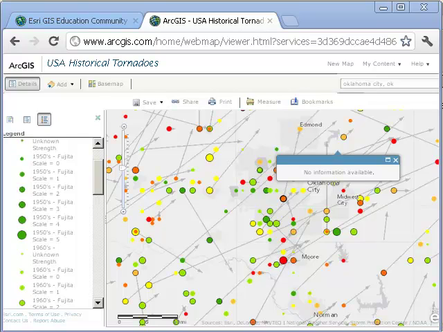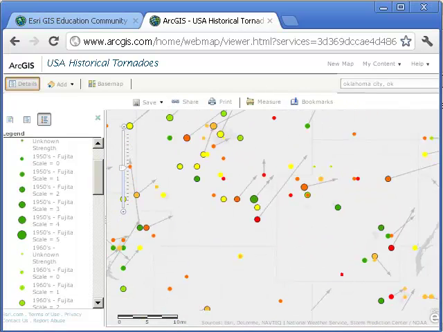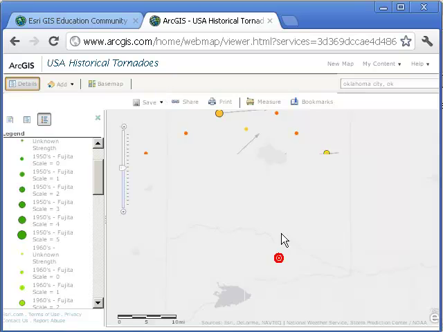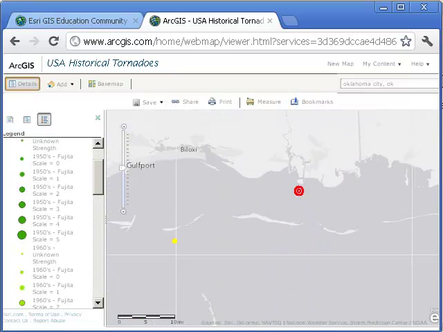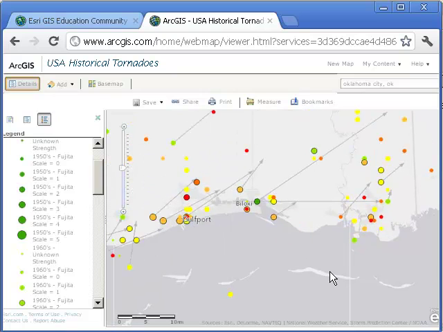Find a tornado that occurred close to any of the coasts. Aha, let's go down to the coast. How about the Gulf Coast? That'll be interesting. It looks to me like a lot of tornadoes have actually occurred right along the coasts, and indeed a couple of them have been off the coasts. Is it possible for a tornado to begin in the water? How can this happen? Change the base map now to shaded relief.